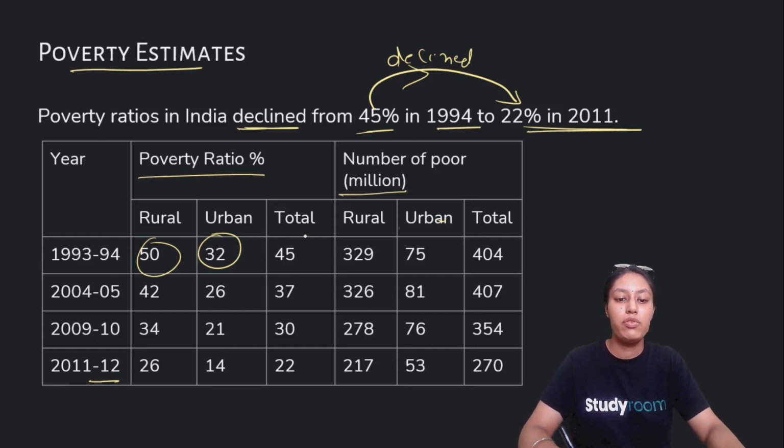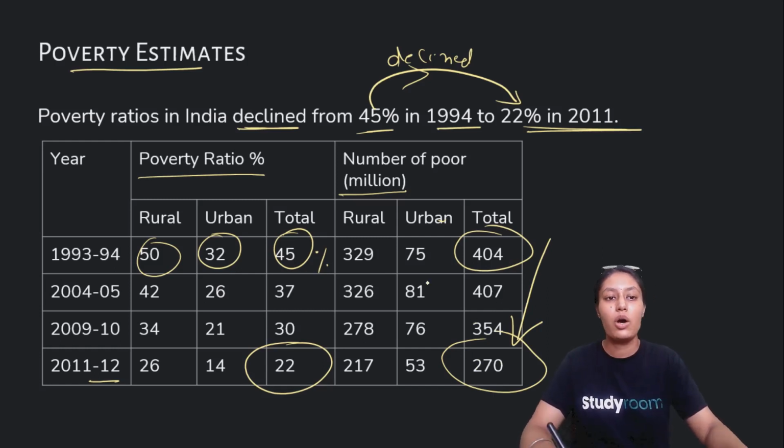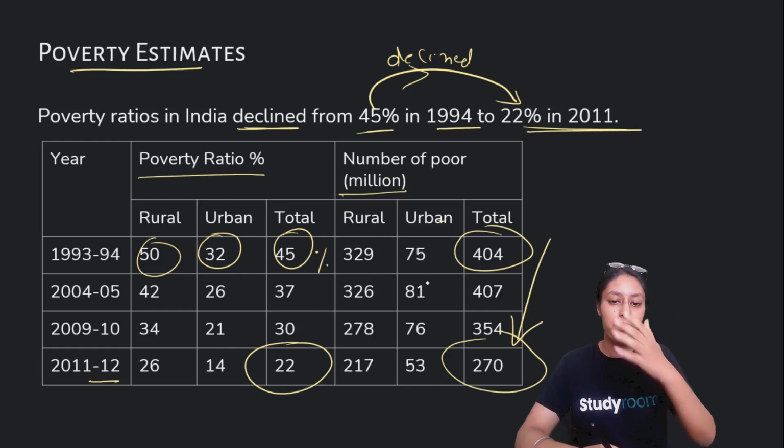In 1993 to 94 it was 45 percent, which means approximately 404 million people. But if we compare it to 2011 and 12, it was 22 percent, which is 270 million people. So obviously the number has declined from 404 million people to 270 million. This is how the poverty estimate is.